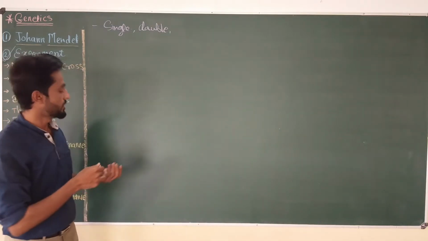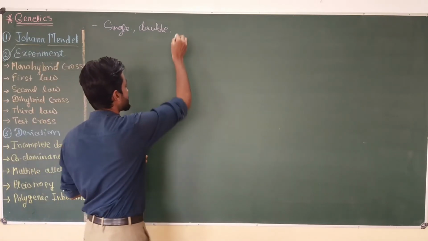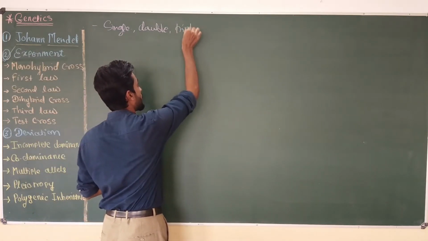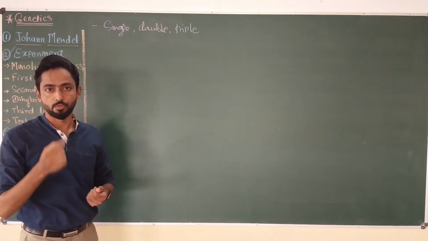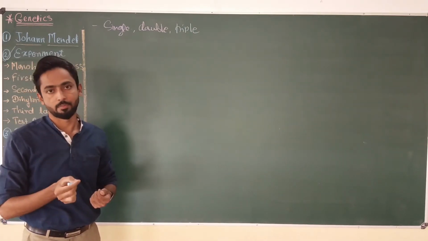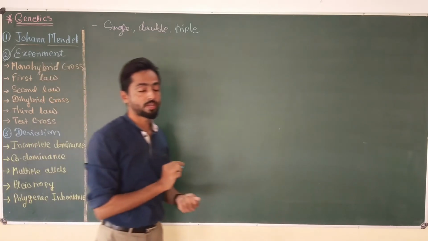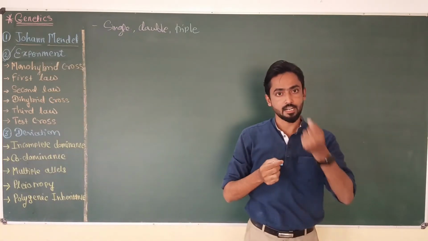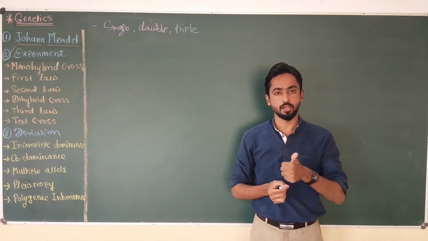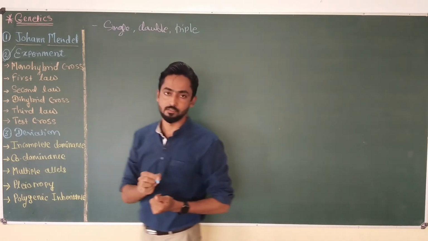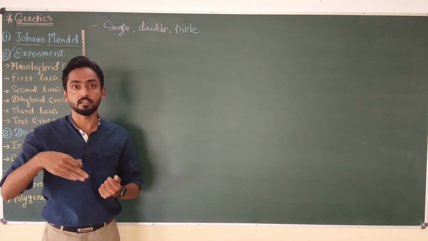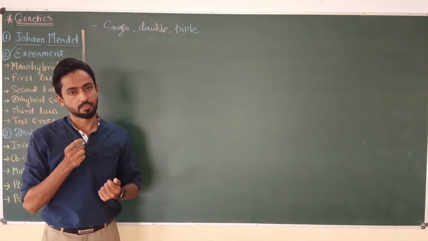And then Mendel studied the inheritance pattern of 3 characters from one generation to the next generation, which we know as a trihybrid cross. Okay, so Mendel was very methodical. He initially started with a fixed number of characters like 1, 2 or 3, and because of this Mendel got success in his experiment. He got consistent results due to the selection of the characters.